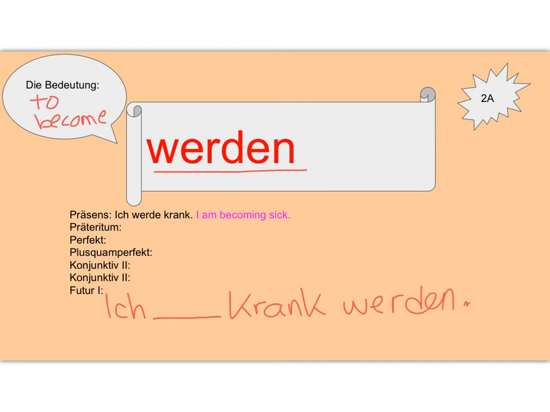And we're going to insert a form of werden to say will. Well, to conjugate werden, ich werde krank werden. So now it's saying I will become sick.